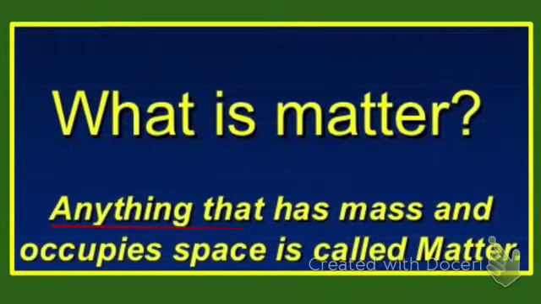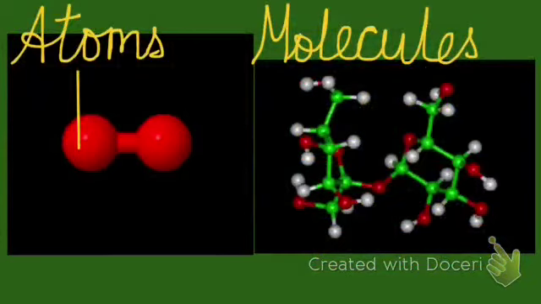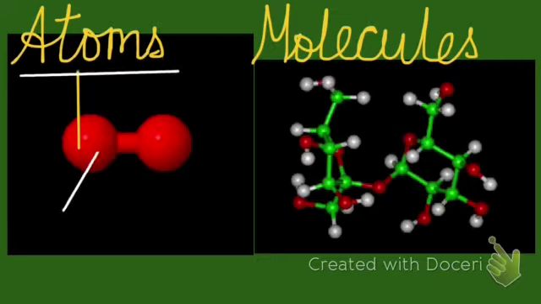Anything that has mass and occupies space is called matter. Matter is made up of tiny particles known as atoms. See, this is one atom, this is another atom.